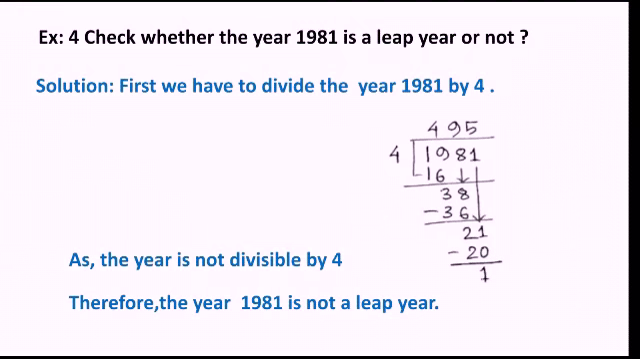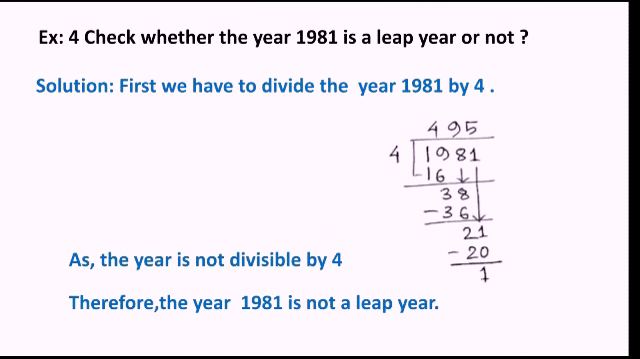This is our last question. See, here I have shown you how to check whether the year 1981 is a leap year or not. So how to check it? We have to divide it by 4. If it is divisible by 4, then it is a leap year, and if it is not divisible by 4, then it's a non-leap year. So when we get any remainder, then it is not divisible by 4, so it's not a leap year. See, as the year is not divisible by 4, because we are getting 1 as a remainder, it is not a leap year. So 1981 is not a leap year.